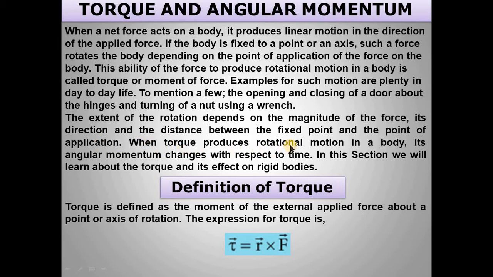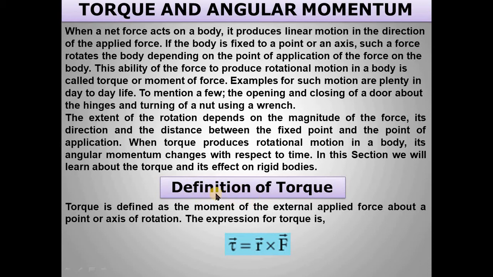When torque produces rotational motion in a body, its angular momentum changes with respect to time. In this section, we will learn about the torque and its effect on rigid bodies. What is meant by rigid bodies? A rigid body does not change its shape or size by an external force.